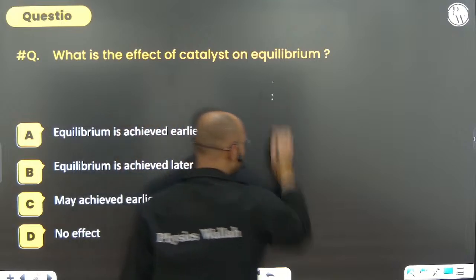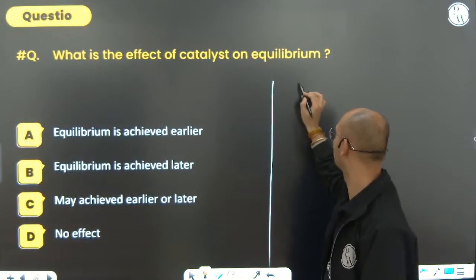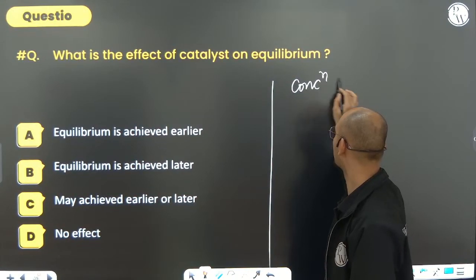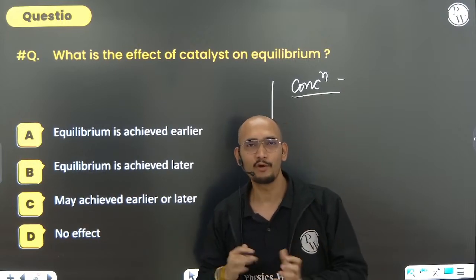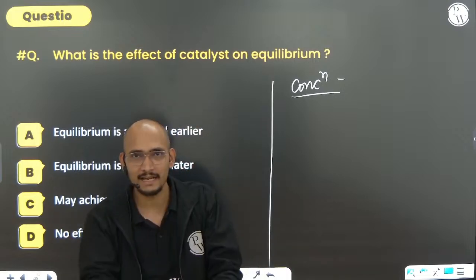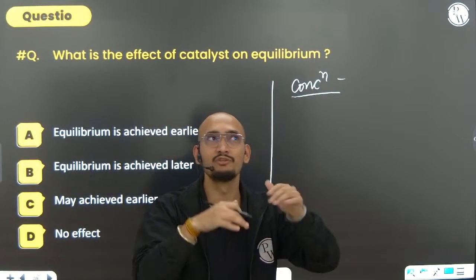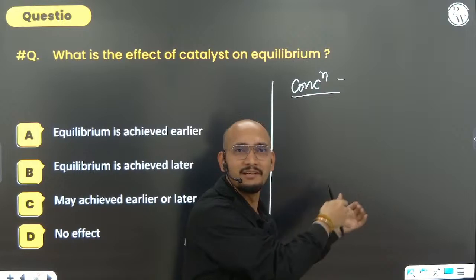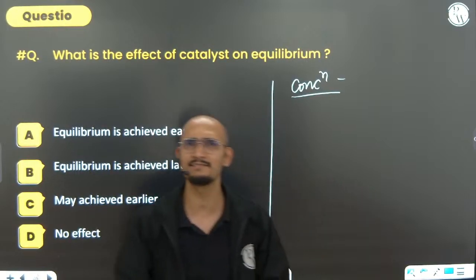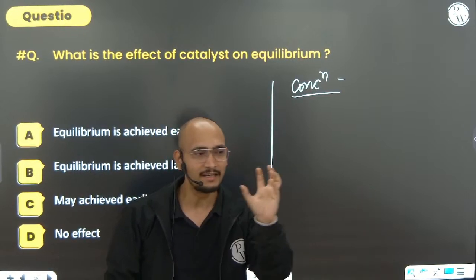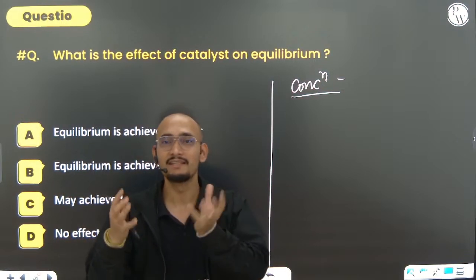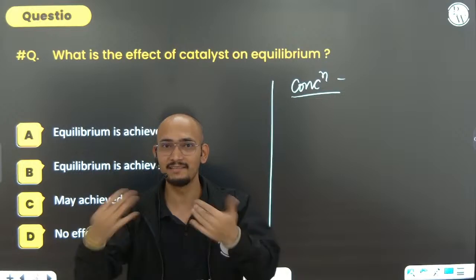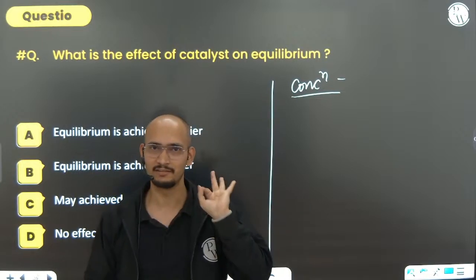What are the different effects? Let me brief you. If concentration is changed: if you increase the reactant, it will try to consume the reactant, so it will go in the forward direction. Let's say you increase the product, so for decreasing the product, it will come in the backward direction. Let's say you decrease the concentration of the reactant, so it will try to increase the reactant, and it will go in the backward direction. Let's say you decrease the product, so for increasing the product, it will go in the forward direction. That is about the concentration.